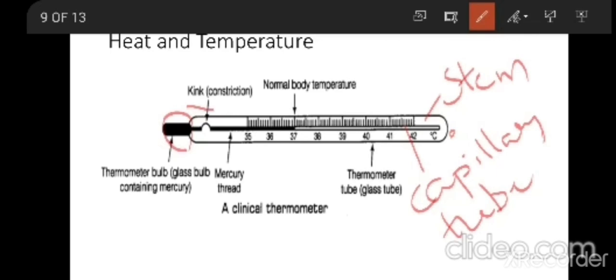We will discuss why the kink is present on the thermometer, and you can see some readings on the thermometer. Those readings are what help to find the exact temperature of a particular object. How this thermometer works, how we use it, and why we use only mercury in the thermometer, we are going to discuss in the next class.